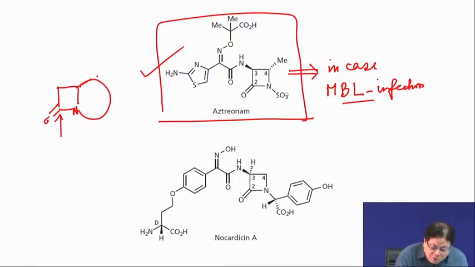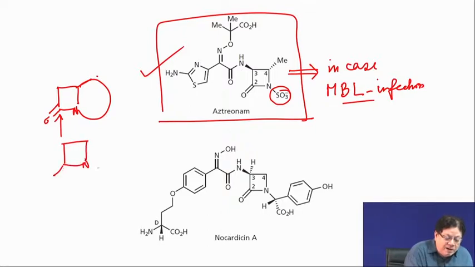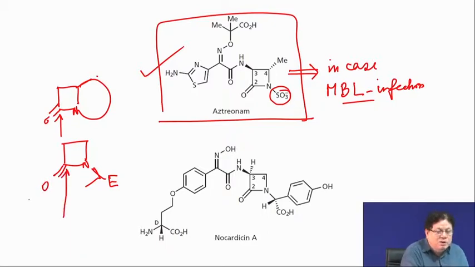You can bypass the bicyclic framework by putting an electron withdrawing group here. That can also activate the opening of the beta-lactam ring, and exactly, nature has done that, put the sulfonic acid group here.